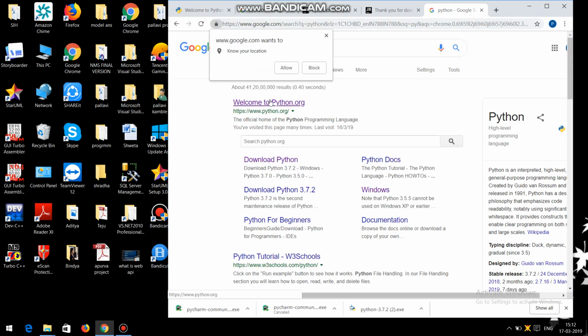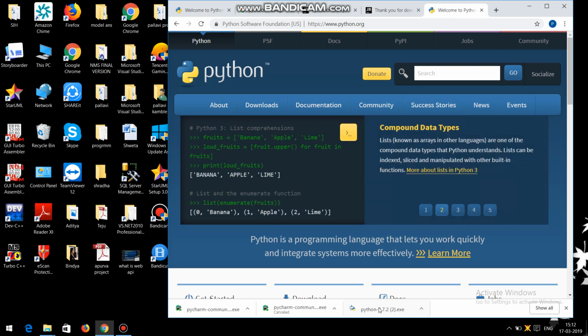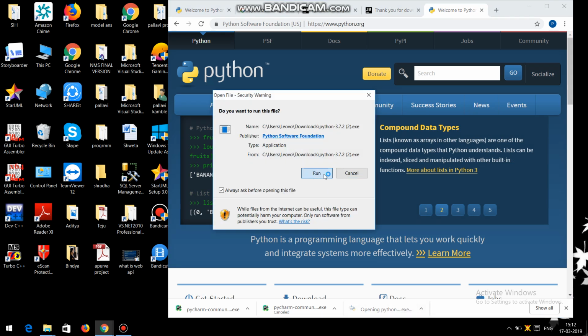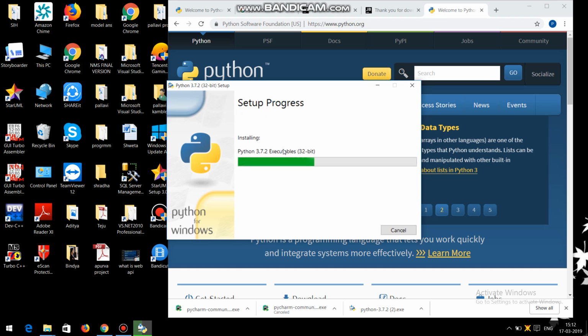Welcome to python.org. In Downloads you will find the latest version of Python, that is 3.7.2, which I have already downloaded. Then open it, run. Don't forget to add this, then install now. After this we are going to install PyCharm, and I'm also going to tell you what the use of PyCharm is, but that will be later on.